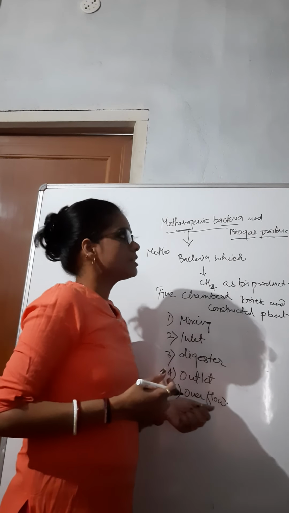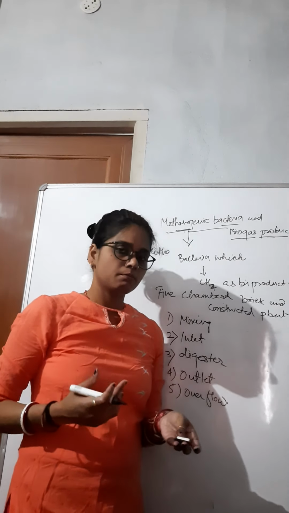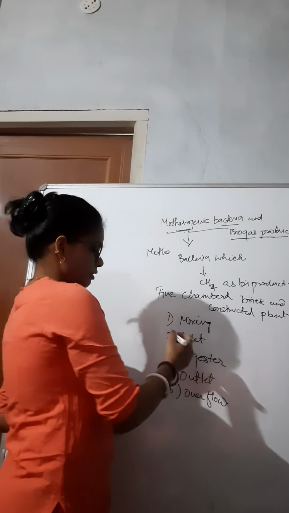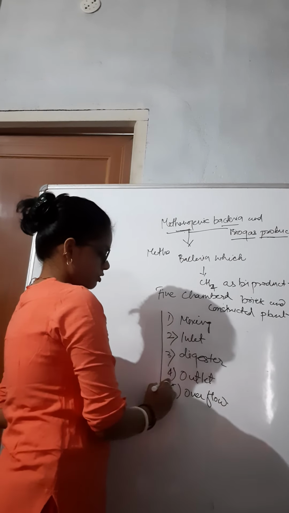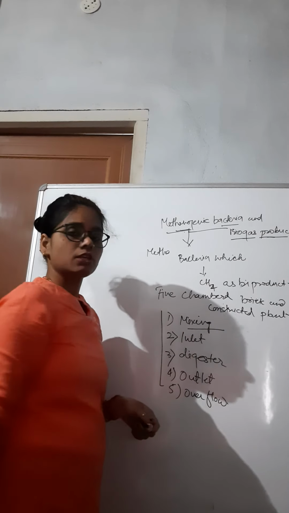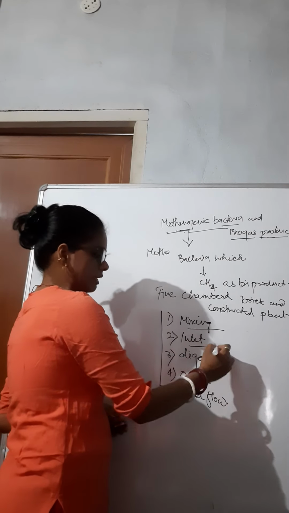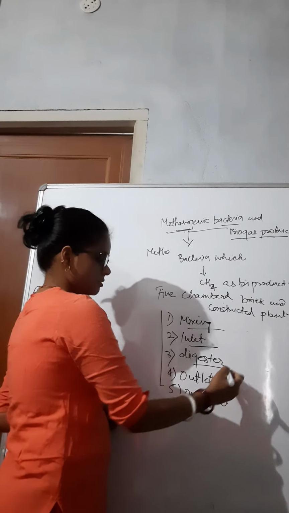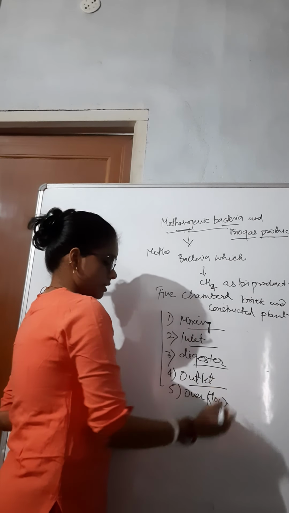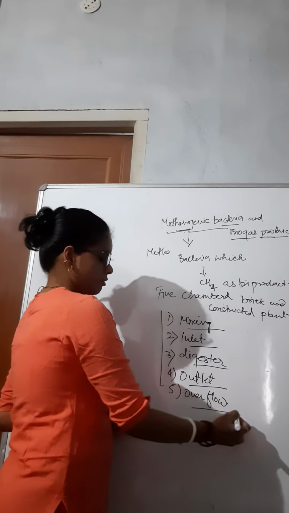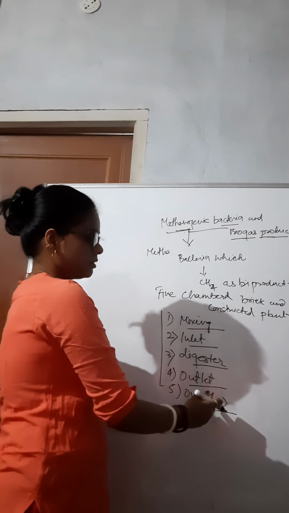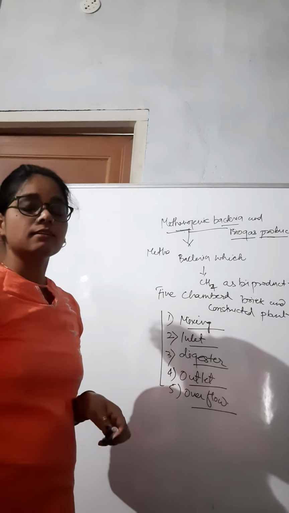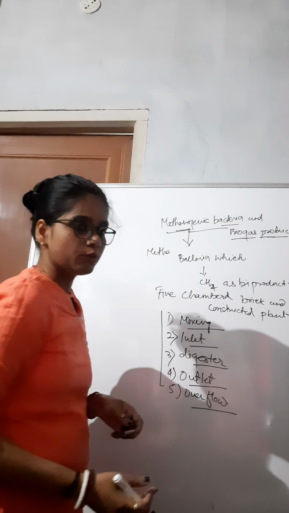Mainly the biogas plant is a 5-chambered plant, which has the first chamber as the mixing chamber, the second chamber as the inlet chamber, the third chamber as the digester, the fourth chamber as the outlet chamber, and the fifth chamber as the overflow chamber. How do these chambers play a key role in the production of biogas?